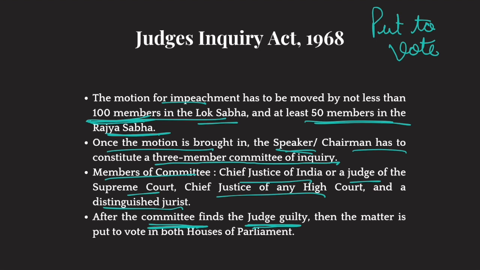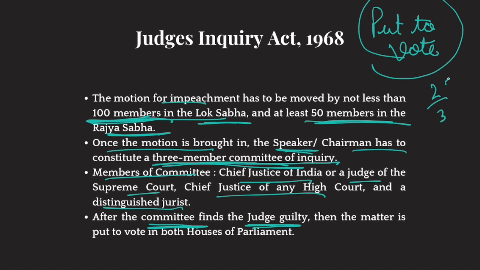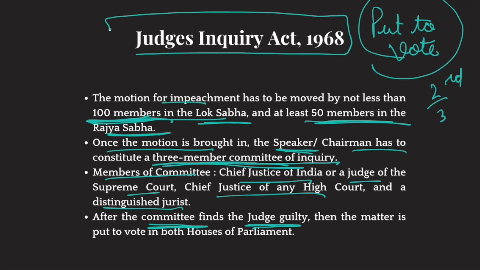Then that motion would be admitted, but for that opposition parties need 100 members in Lok Sabha or 50 members in Rajya Sabha. Once it's admitted, the speaker or chairman will create a 3-member committee. And if that 3-member committee does not find that judge guilty, then this issue won't be put to vote. But if that committee finds them guilty, then it will be put to vote and you need 2/3 votes. All right, so this is the process. Some provisions of judges removal are mentioned in the Constitution and some provisions are mentioned in the Judges Inquiry Act of 1968. I hope this is clear now.